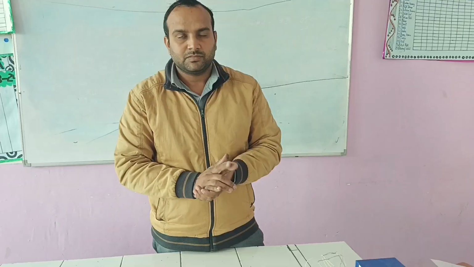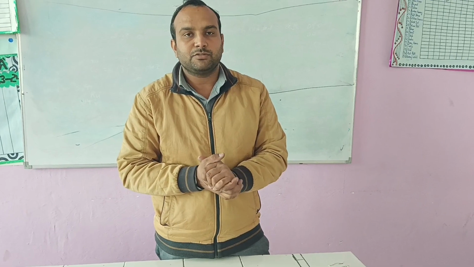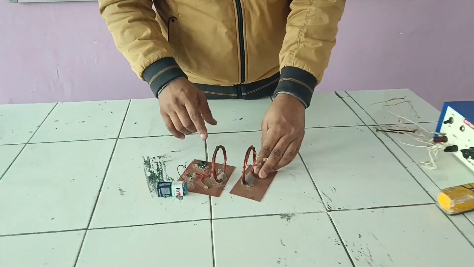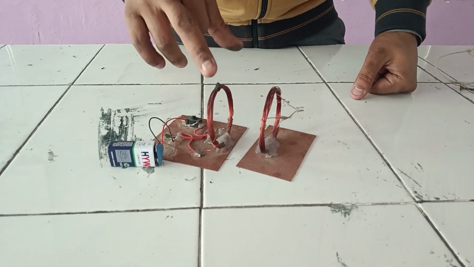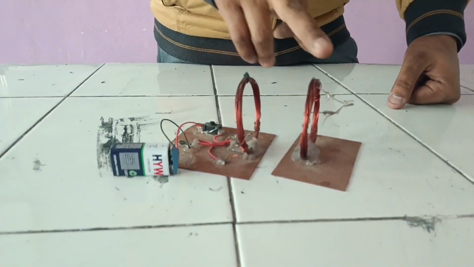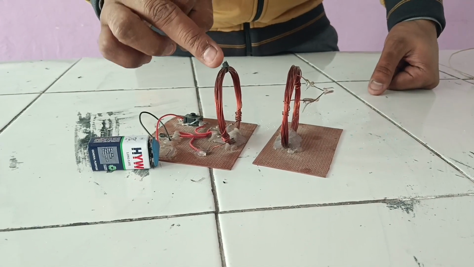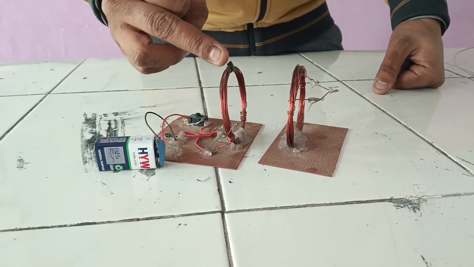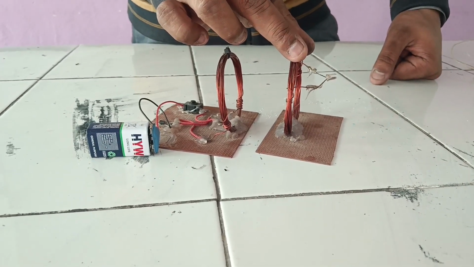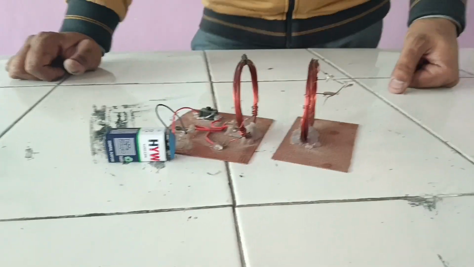Now we will have an interesting activity based on the topic mutual induction. As you know, in mutual induction we have two coils. This is the primary coil, where the cell is connected, and this is the secondary coil, where the bulb is connected. When the current in the primary changes, it produces a changing magnetic field that gets linked with the secondary, and it will produce current in the secondary coil.